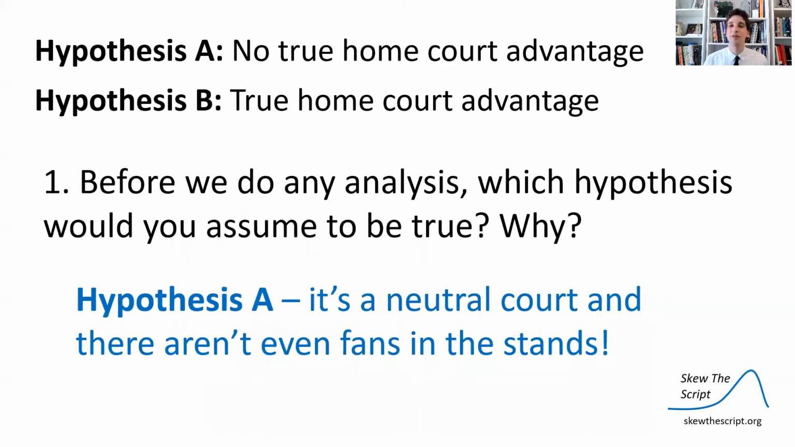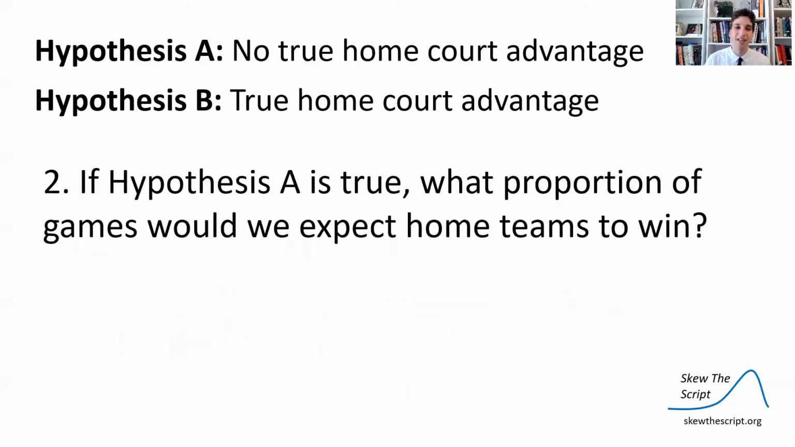Well, in my mind, I would assume hypothesis A. It's a neutral court in the bubble. There's not even real fans in the stands. I would assume there's no home court advantage. If the home teams won more often, it's because it happened by chance alone. They randomly assigned home to the better teams more often, so it happened.